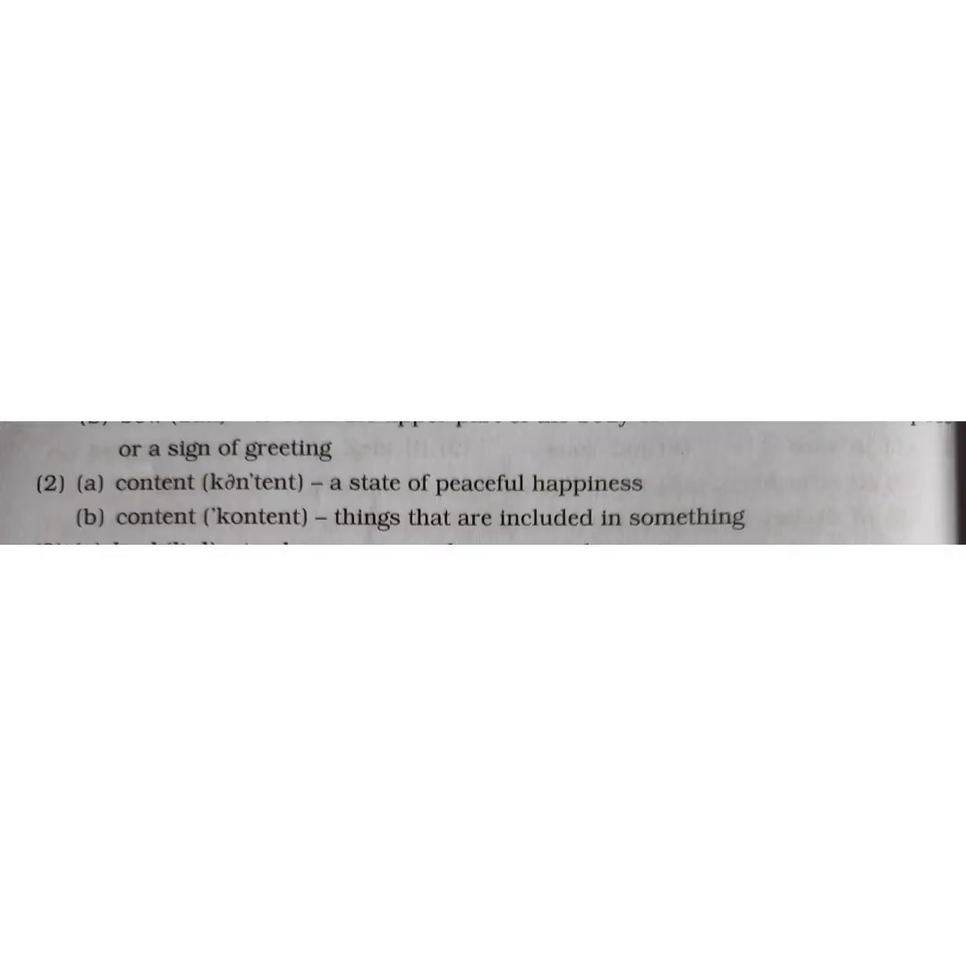First one is bow and bow. Bow means a weapon for shooting arrows, and bow means to bend the upper part of the body or head as a mark of respect or a sign of greeting. Second word is content and content. So content means a state of peaceful happiness, and content means things that are included in something.